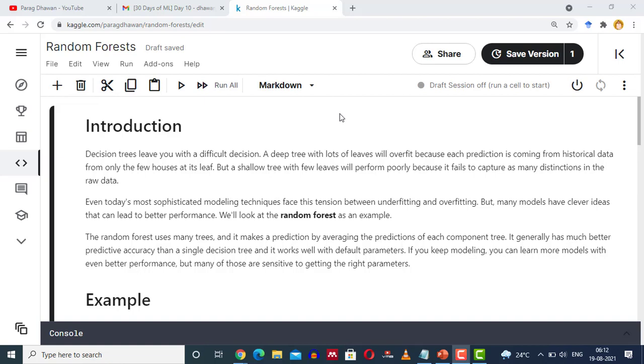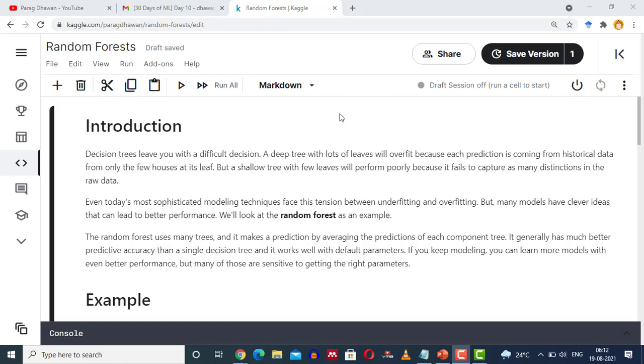We are on day 10 part 3 of Kaggle's 30-day machine learning challenge, where we will see a tutorial on random forest. Introduction. A decision tree leaves you with a difficult decision. A deep tree with lots of leaves will overfit because each prediction is coming from historical data from only the few houses at its leaf.